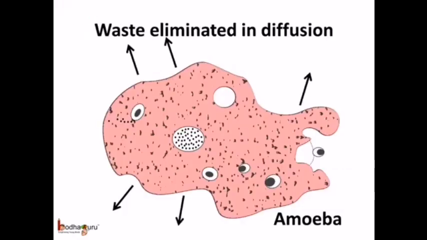The microscopic organisms like amoeba, bacteria, etc. don't have a developed excretory system. So these animals just eliminate waste from the cell directly in the diffusion process.